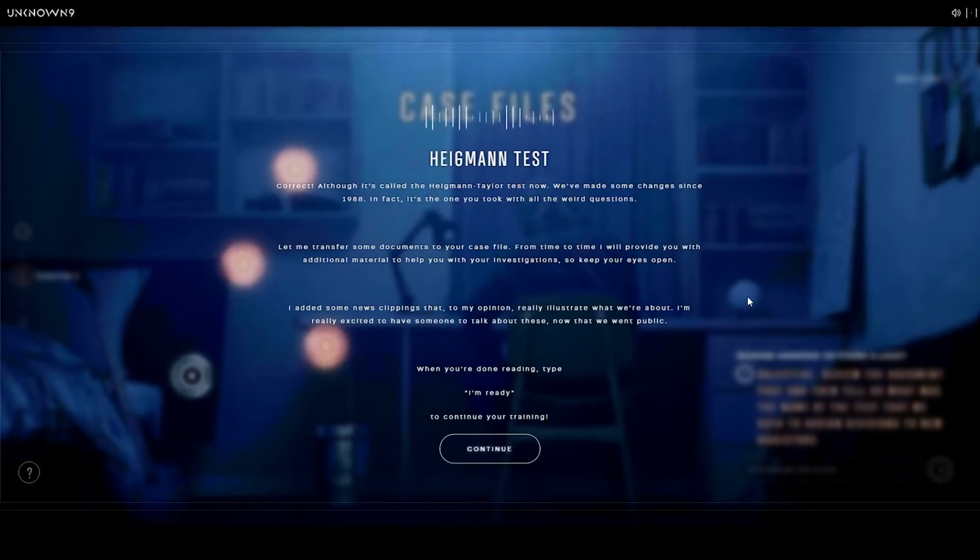Let me transfer some documents to your case file. From time to time, I will provide you with additional material to help you with your investigations, so keep your eyes open. I added some news clippings that, in my opinion, really illustrate what we're about. I'm really excited to have someone to talk to about these, now that we went public. When you're done reading, type "I'm ready" to continue your training.